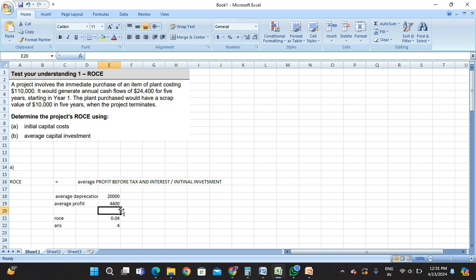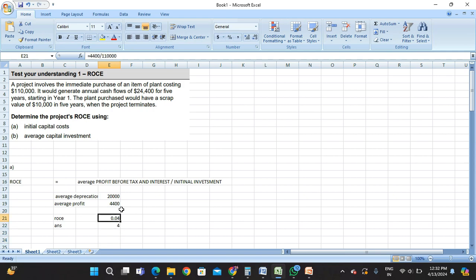Now we put the numbers in the ROCE formula: 4,400 is the average profit before interest and tax, divided by the initial investment of 110,000. We get 4% ROCE. So it is very simple.